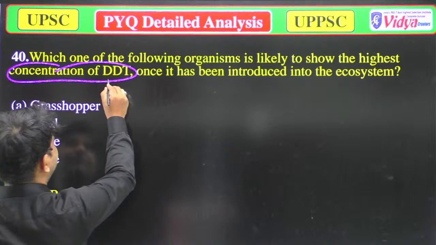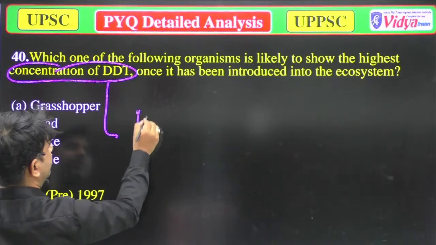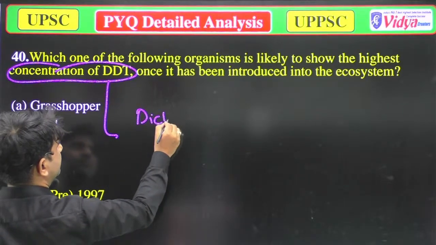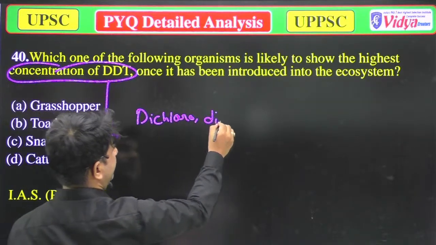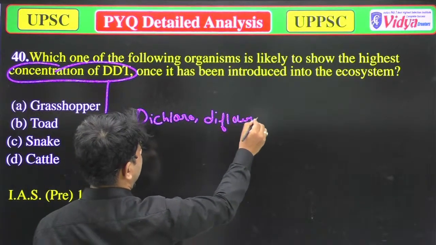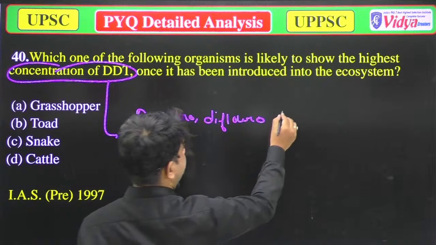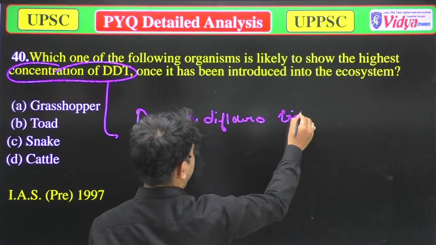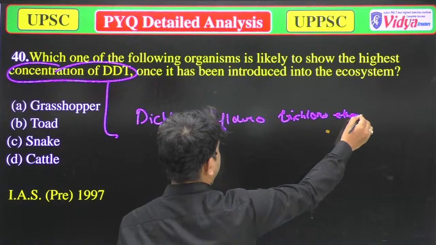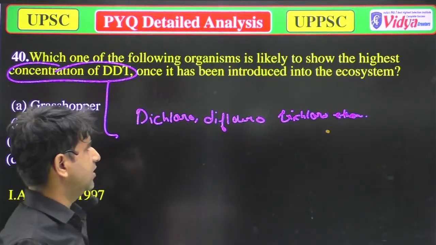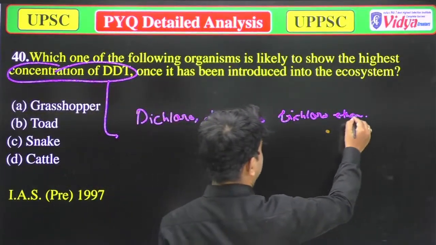The full form of DDT is dichloro-diphenyl-trichloroethane. This is the full form of DDT.